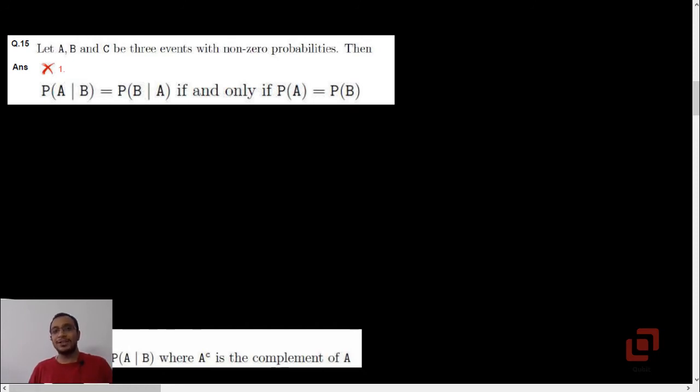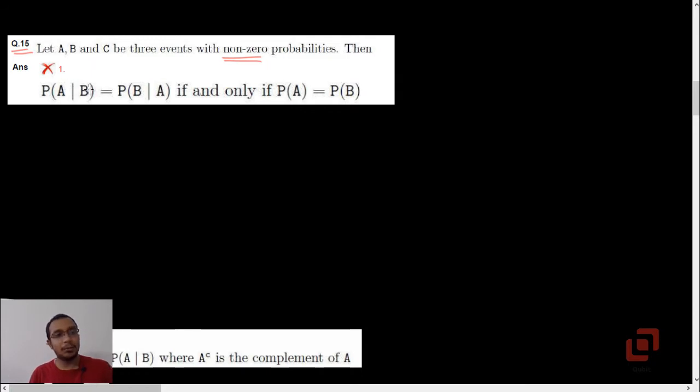This is going to be our last video on NEST 2020 session 1 because this is our last question, that is the 15th question. This is based on probability. Let A, B and C be three events with non-zero probabilities. Then, and this being a multiple select question, we will be dealing with each and every option separately.